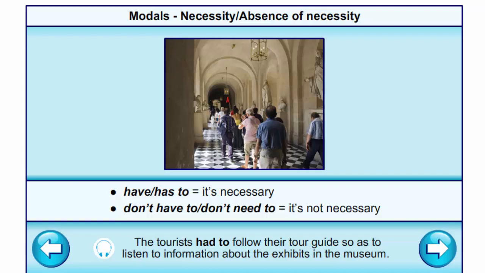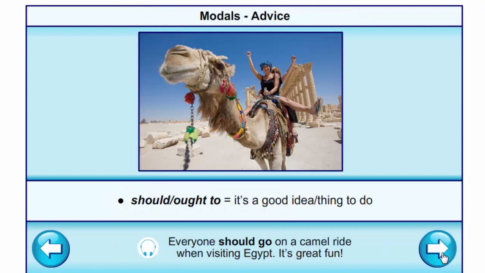The tourists had to follow their tour guide so as to listen to information about the exhibits in the museum. Should, ought to, it's a good idea, the right thing to do. Everyone should go on a camel ride when visiting Egypt. It's great fun.